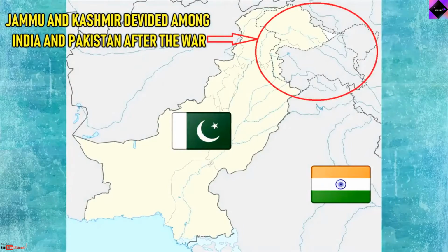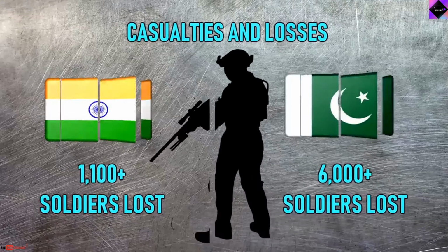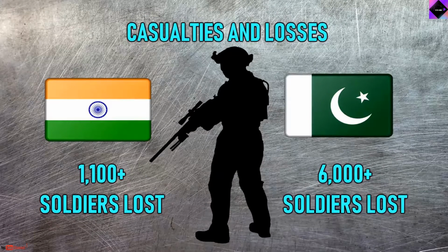Territorial changes. UN ceasefire line of 1949 later becomes line of control after the Simla Agreement of 1972. Pakistan controls roughly 1/3 of Kashmir, whereas India controls the rest: Kashmir Valley, Jammu, and Ladakh. Casualties and losses. India, 1,100 plus soldiers killed. Pakistan, 6,000 plus soldiers killed.